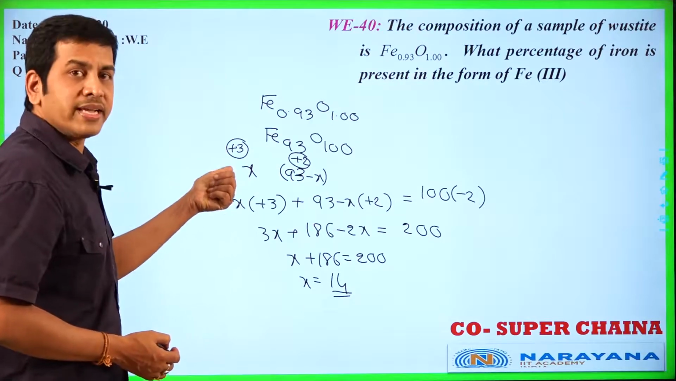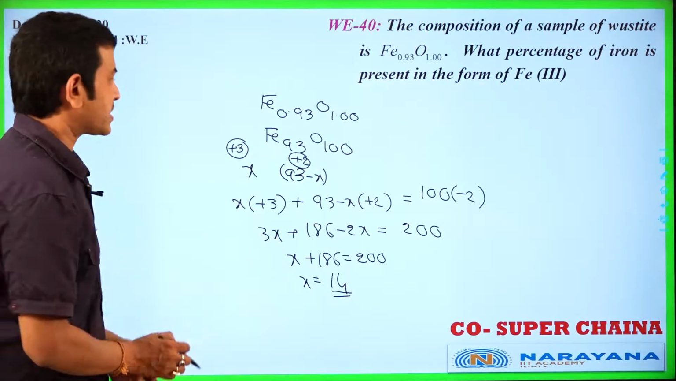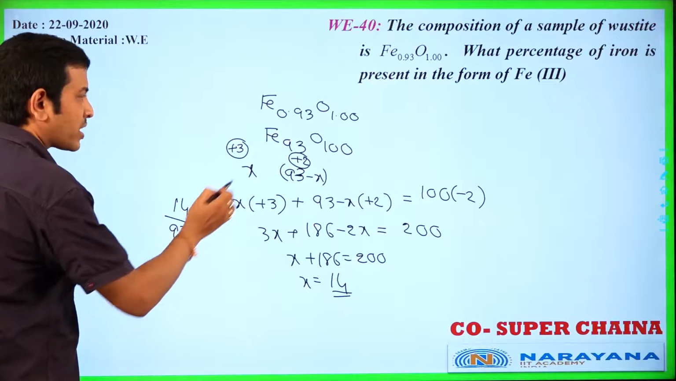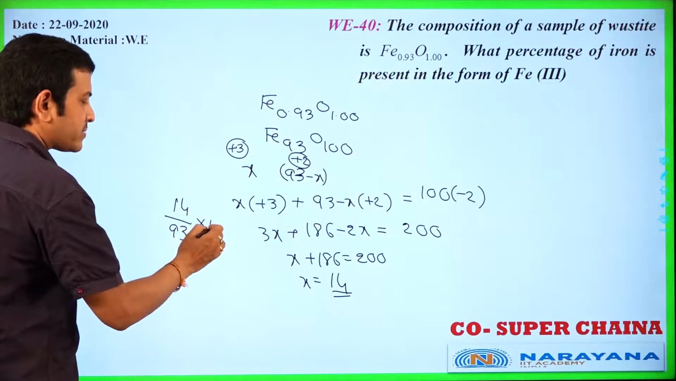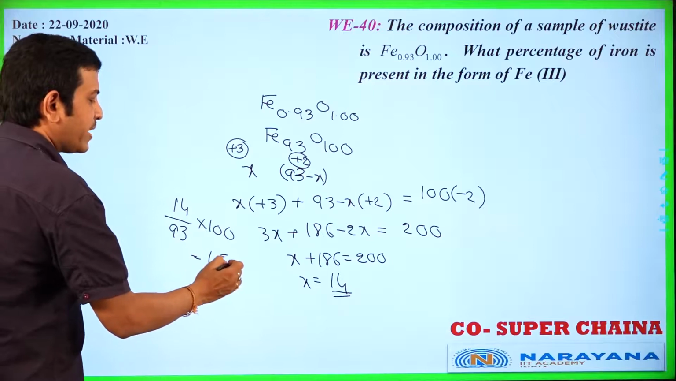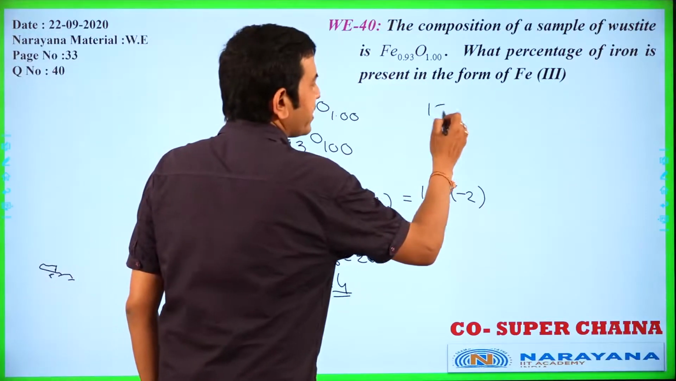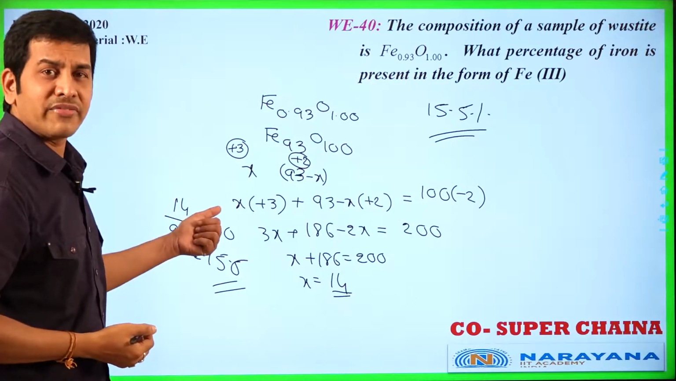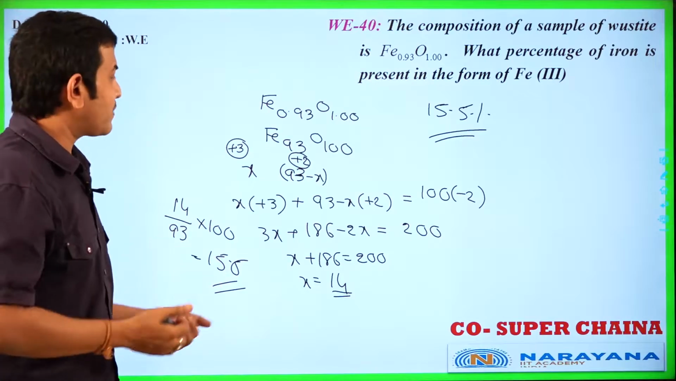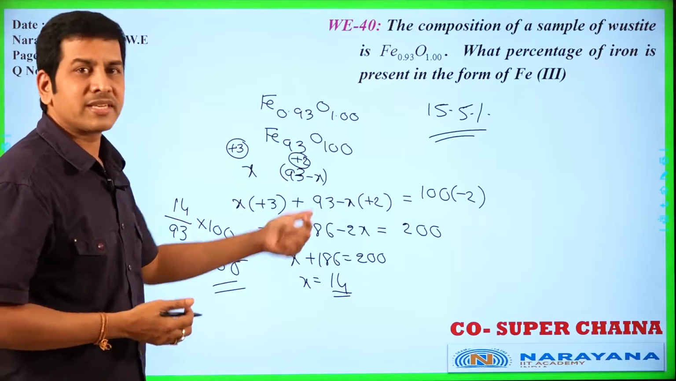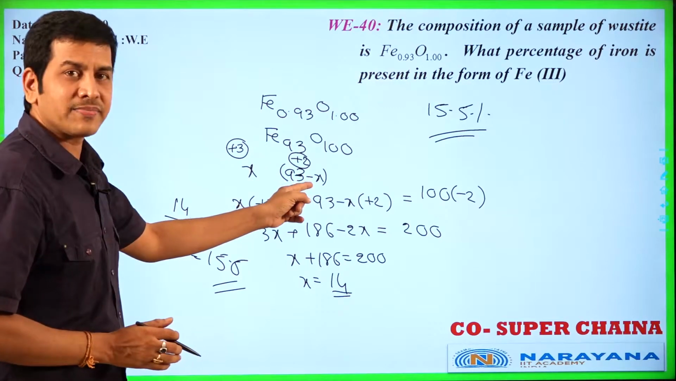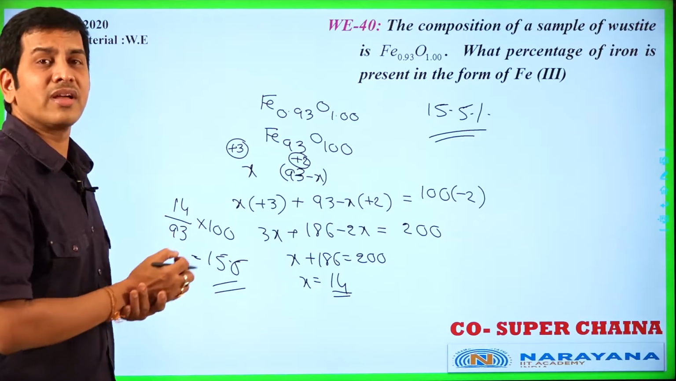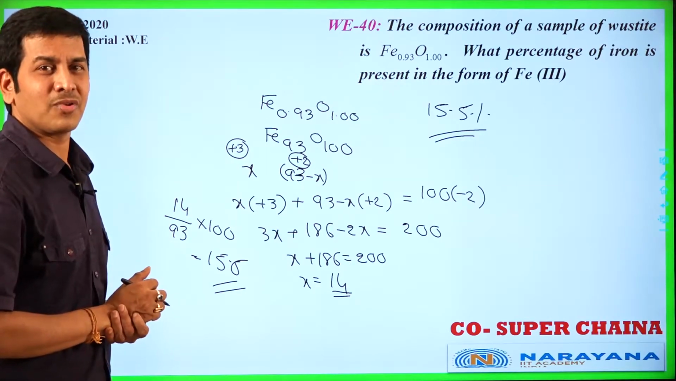Fe3 plus is 14, and he is asking about the percentage. That's why here 14 by 93. Total number of iron here 93, 14 by 93 into 100. Its value is equal to 15.5 percentage. In that way, we can calculate Fe3 plus percentage. If we are asked about Fe2 plus percentage, then 93 minus 14, divided by 93 into 100. Then you will get Fe2 plus percentage.